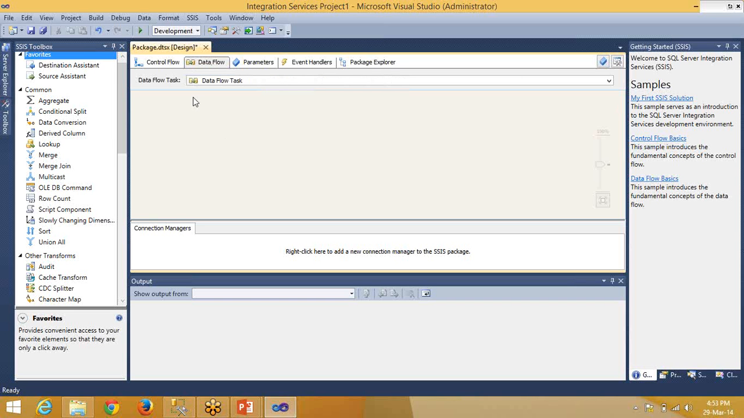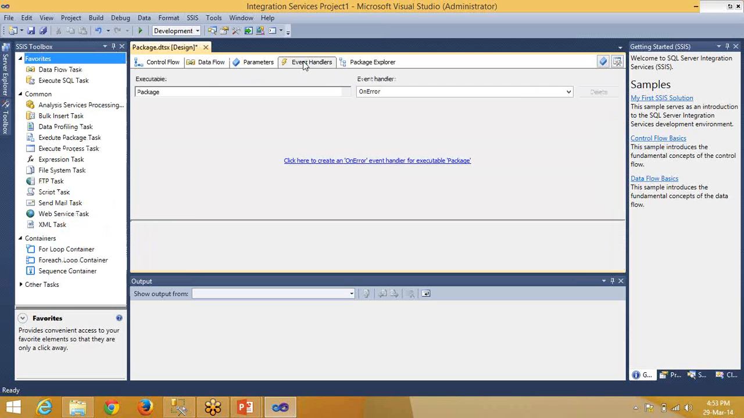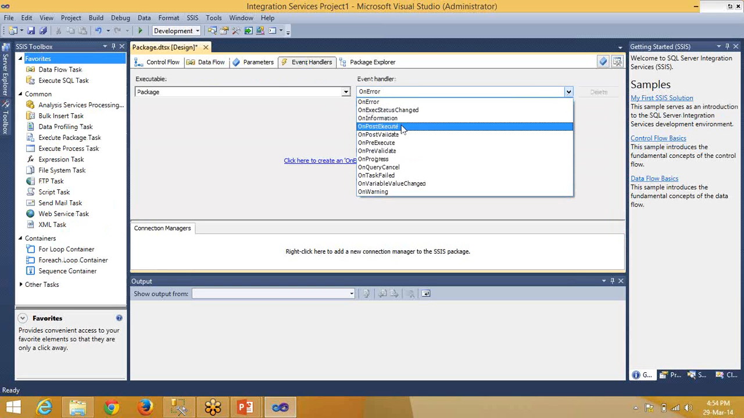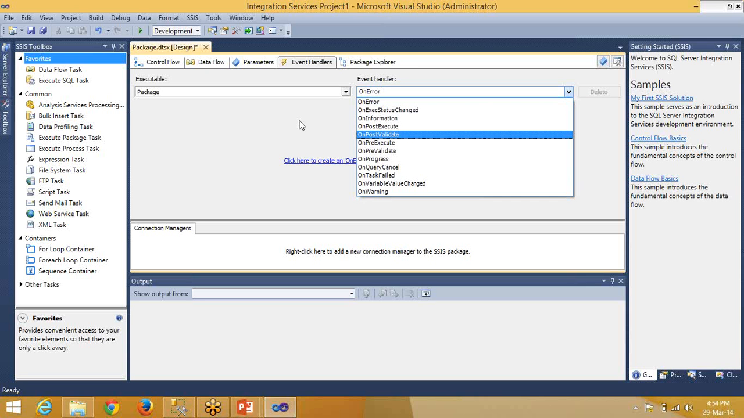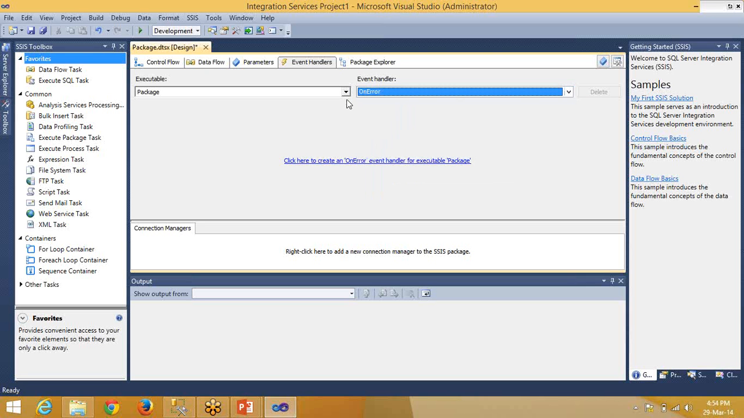Apart from this, there are some different concepts like event handlings. You're handling different event handlers. If there is any error, or after execution of the task, after validating the task, or before executing the task, before validating the task. So these are different event handlers. This event handlers tab contains different events, wherein depending upon our requirement, we can handle these events.